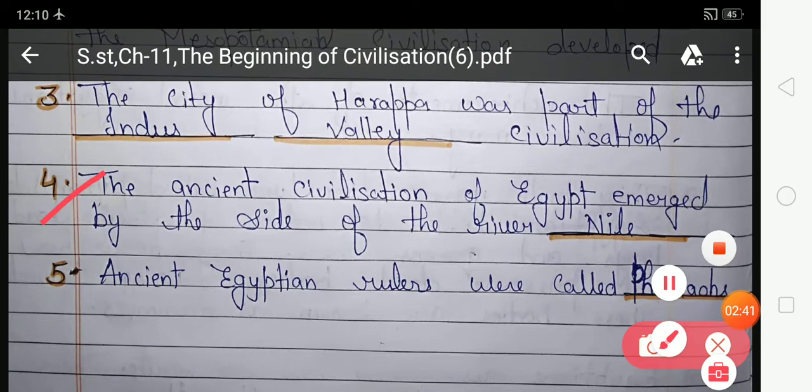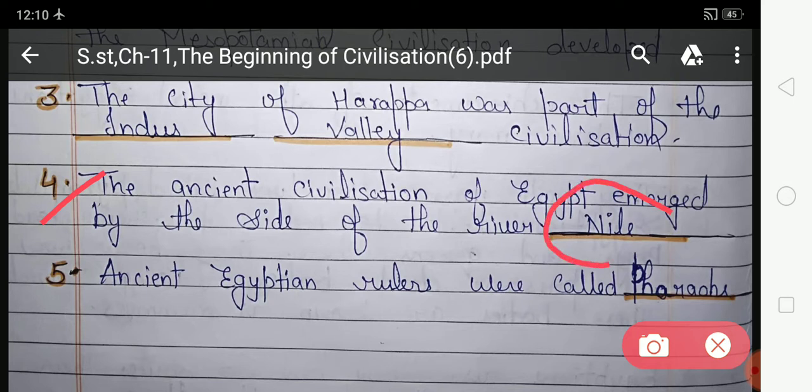The ancient civilization of Egypt emerged by the side of the river Dash. So students, the ancient civilization of Egypt developed on the banks of which river? It developed on the banks of the river Nile. So you have to fill Nile in this blank space, and here Nile is already filled. Look at the next.